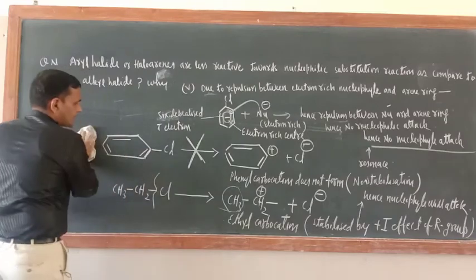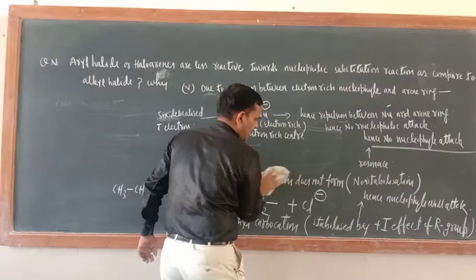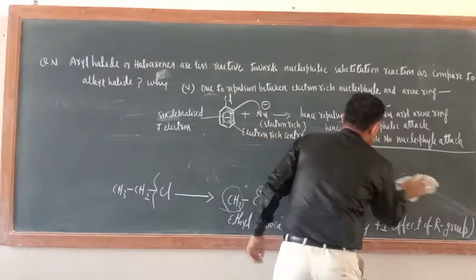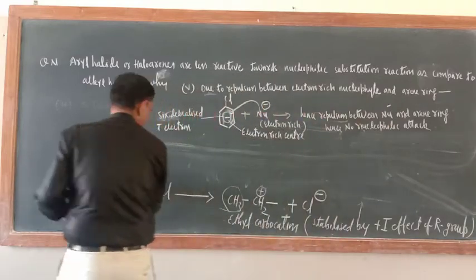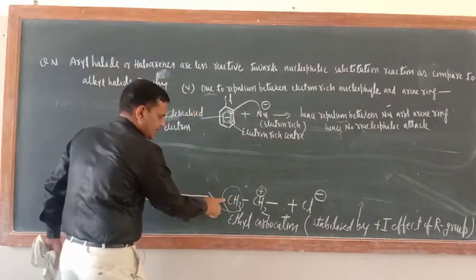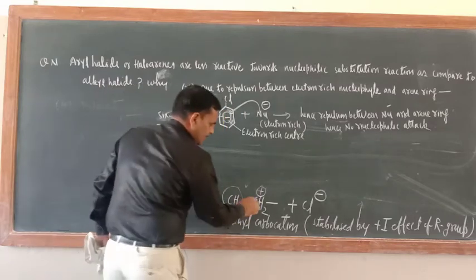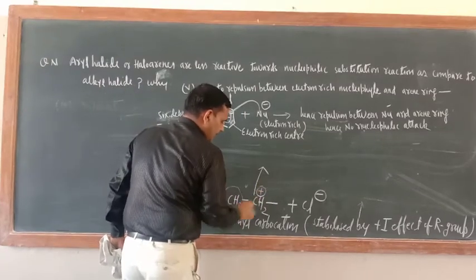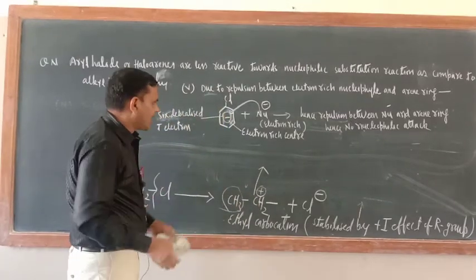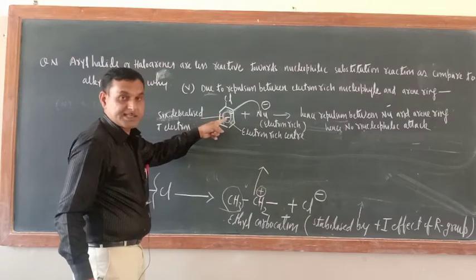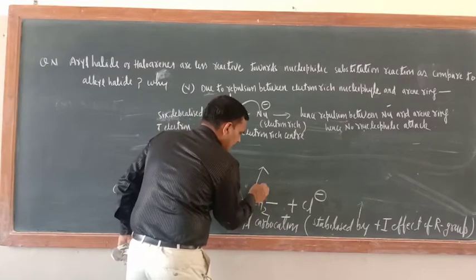Now just try to understand. In case of alkyl halide, just see the second point here. This is carbocation. I am explaining here only. Here no one is an electron rich center. Here the ring is itself electron rich. This carbocation is electron deficient.